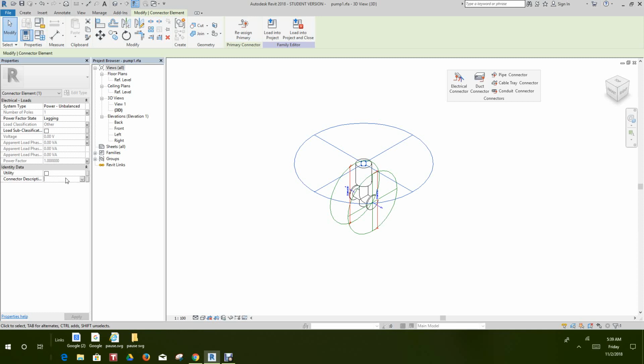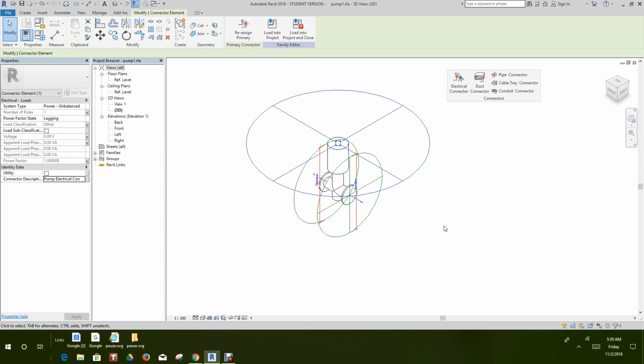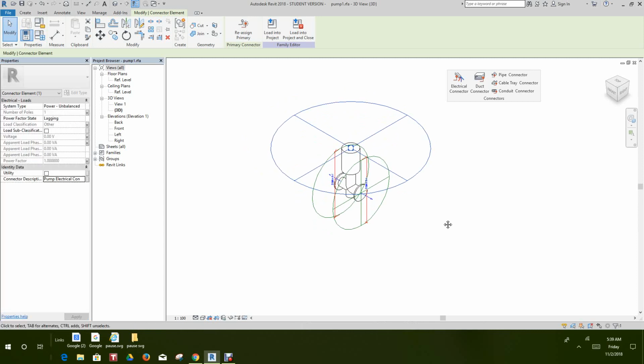So we'll call this pump electrical connection. And we click, then we click apply. Okay. Now let's go in here.